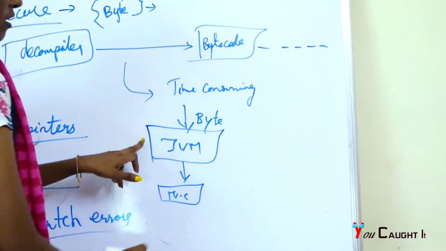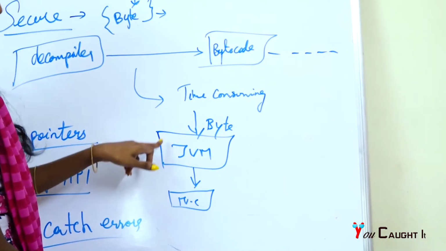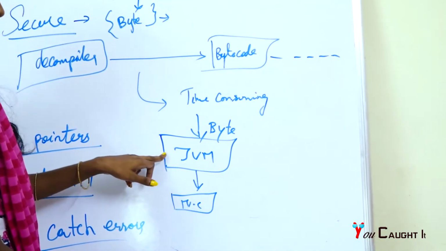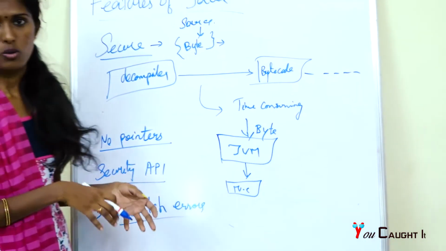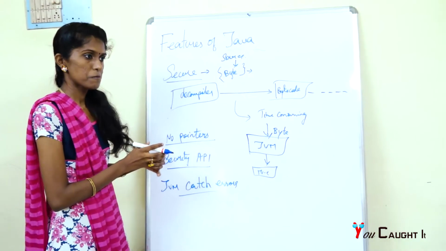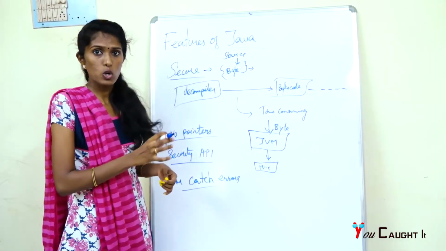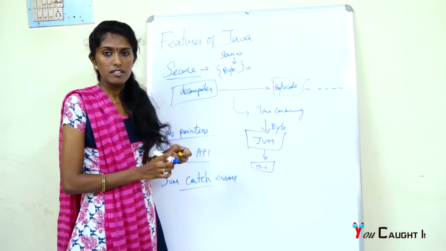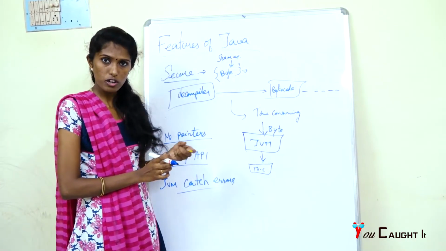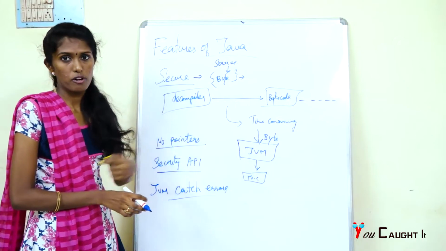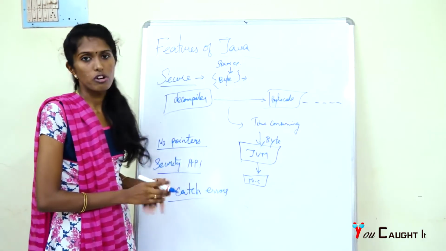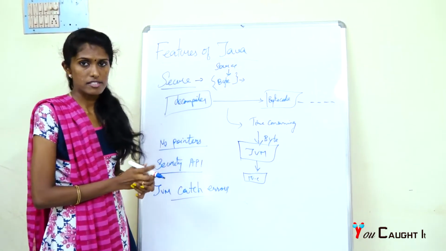Before it runs the bytecode, the Java virtual machine will check the code to see whether it is correct. For example, if a method is trying to access private data without authorization, your Java virtual machine will catch the error. So this shows your Java is highly powerful and secure.